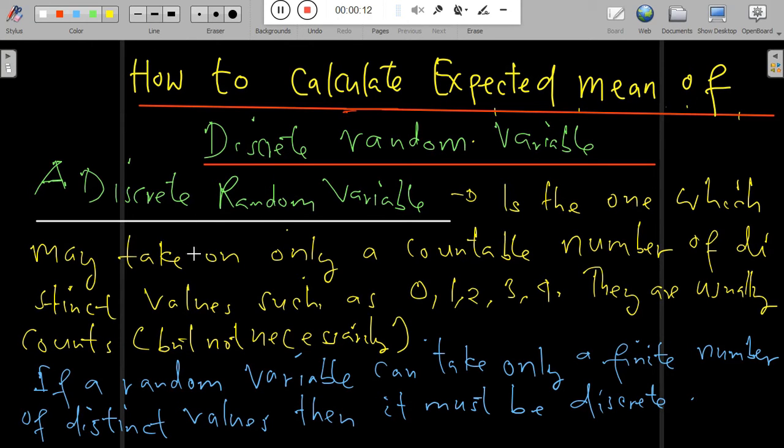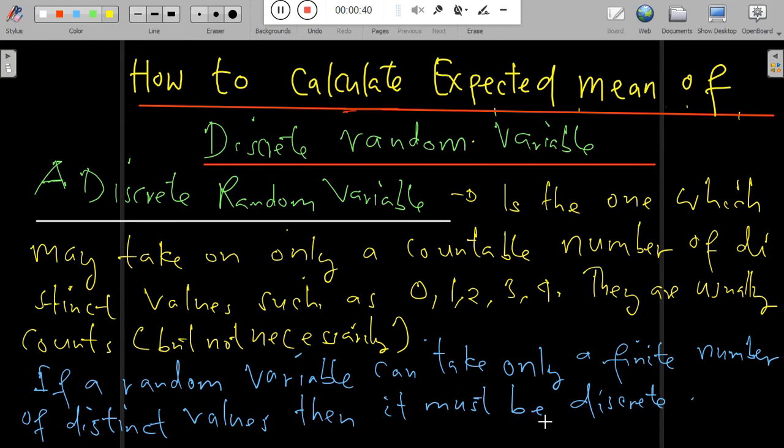Today I'm going to take you through how we can calculate the expected mean of a discrete random variable. What we need to understand first is the meaning of a discrete random variable before we get into the calculation. A discrete random variable is one which may take only a countable number of distinct values, such as 0, 1, 2, 3, and 4, the usual counts but not necessarily. If a random variable can take only a finite number of discrete values, then it must be discrete.